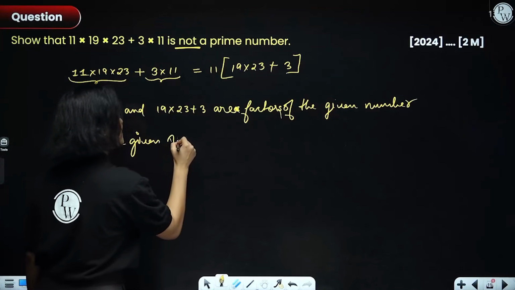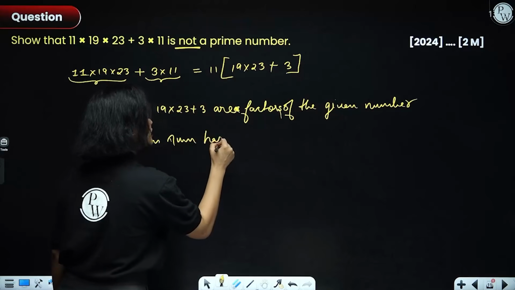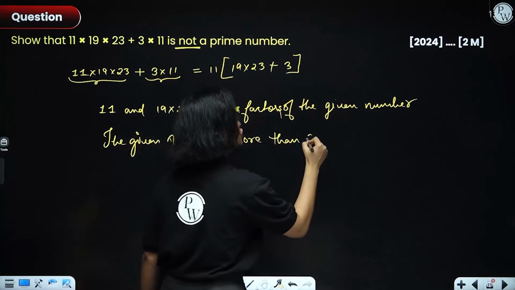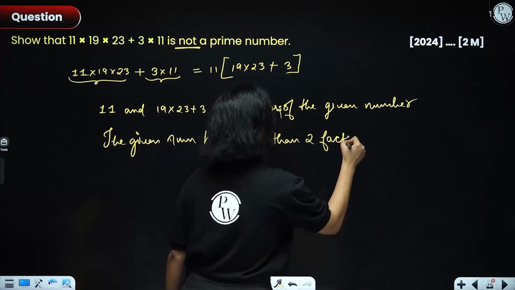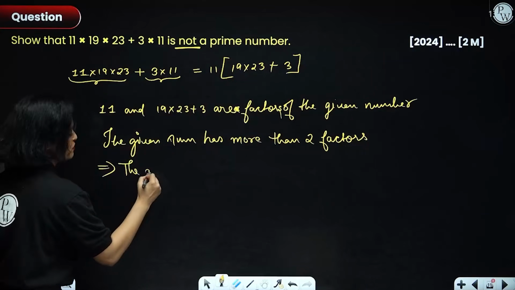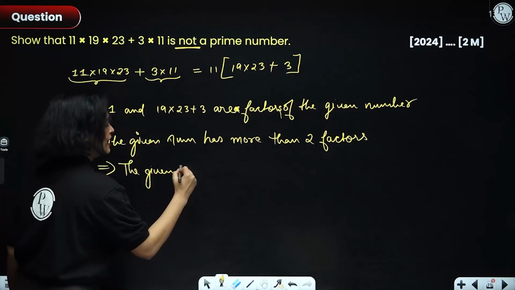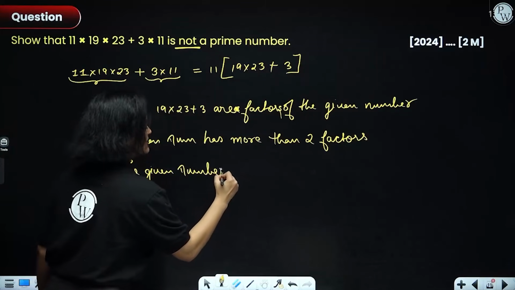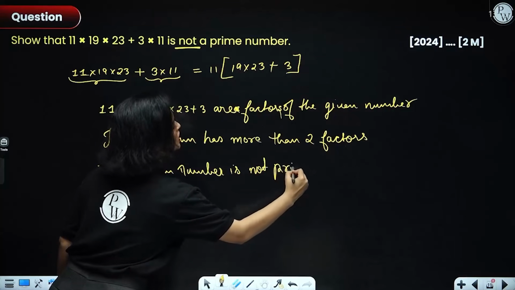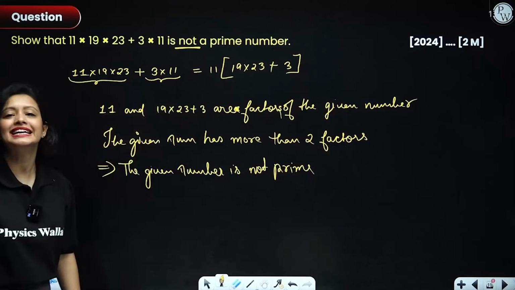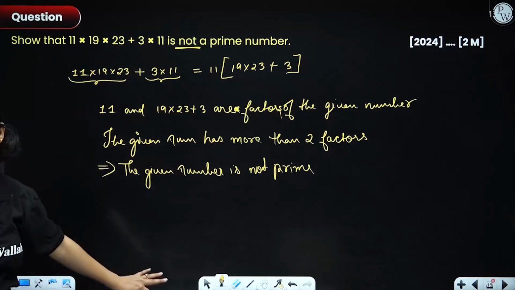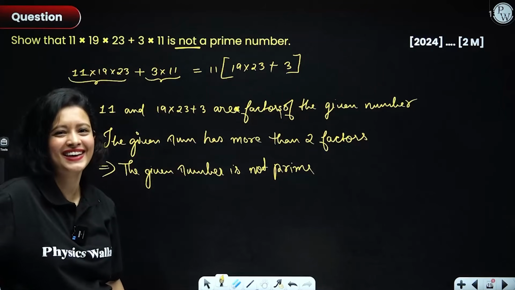Okay, so we can say that the given number has more than 2 factors. That means that the given number is not prime. The given number is not prime. That is how you write, okay? We should learn how to write descriptive problems, right? So, yes, that's it. Simple, 2 marks, okay?